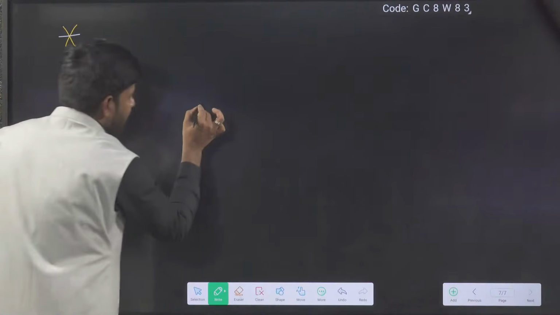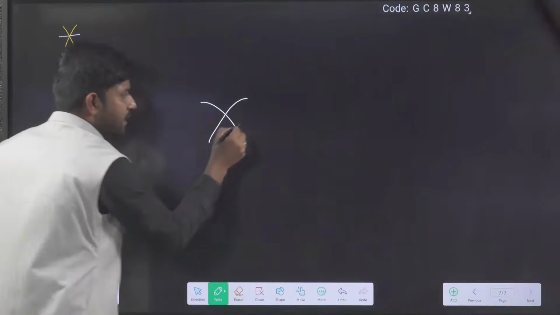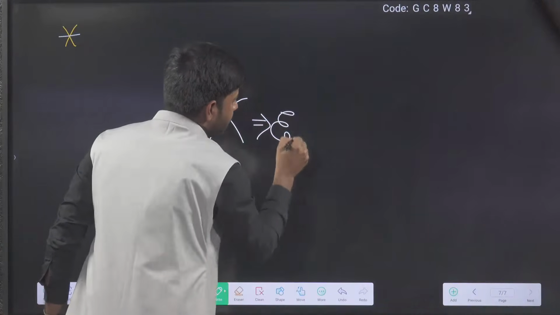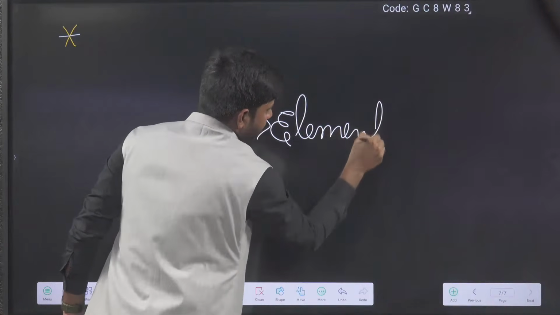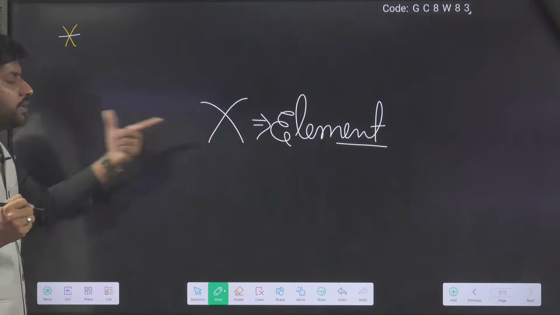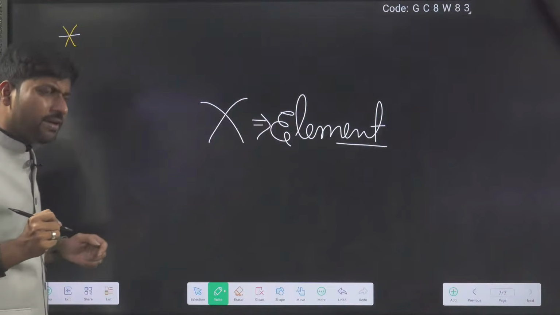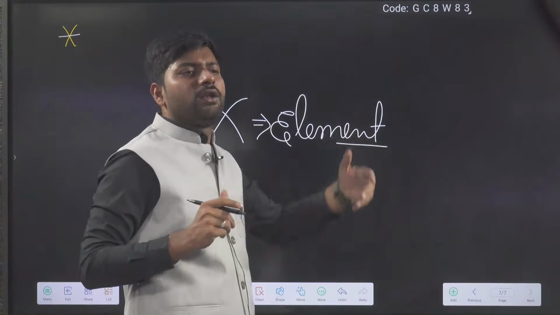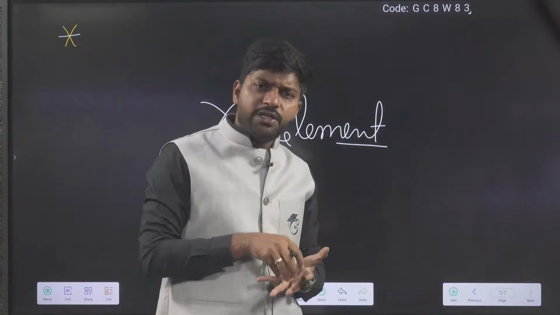So if we are saying this is X, the element. Concentrate everyone. From here we will discuss some questions. Rutherford's model is coming in. Now electron, proton, neutron have been discovered.